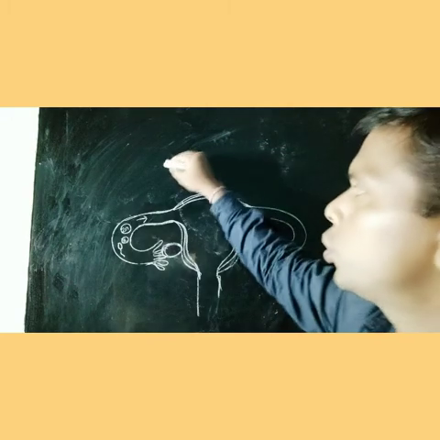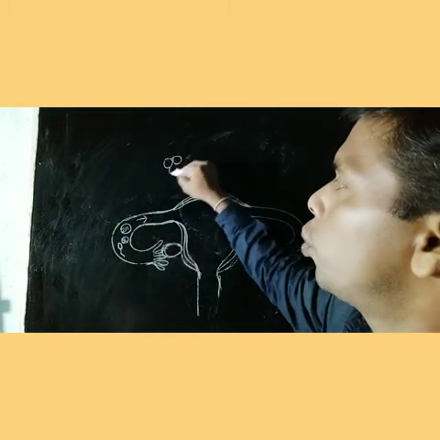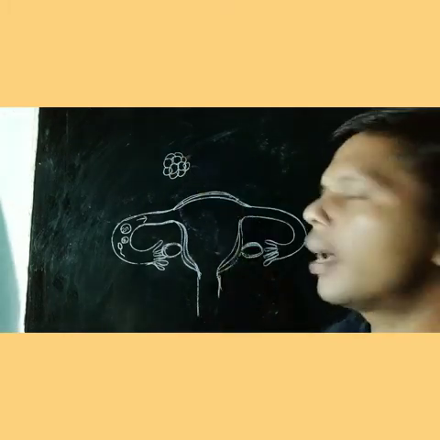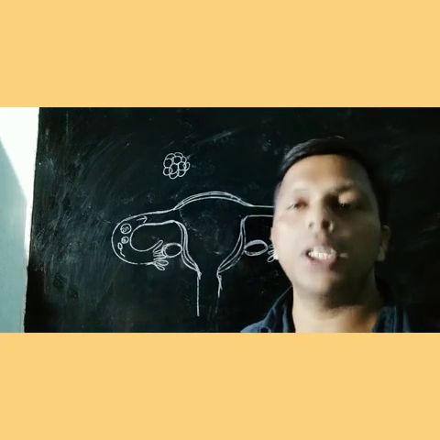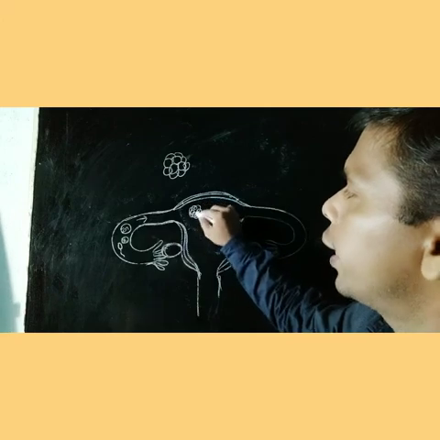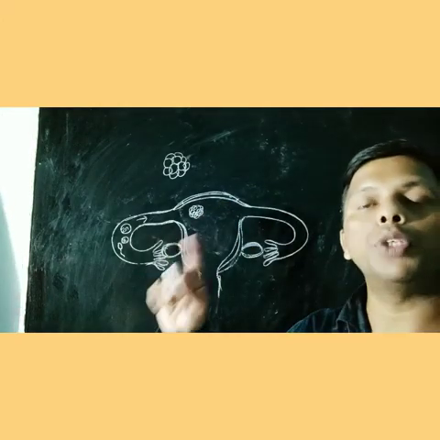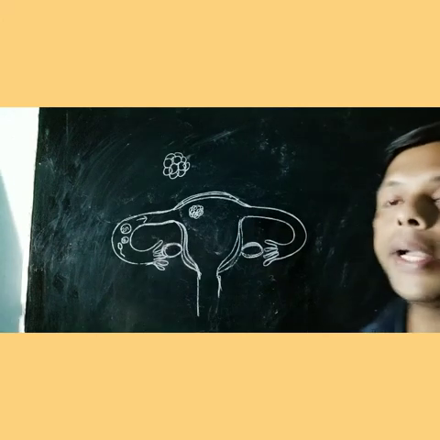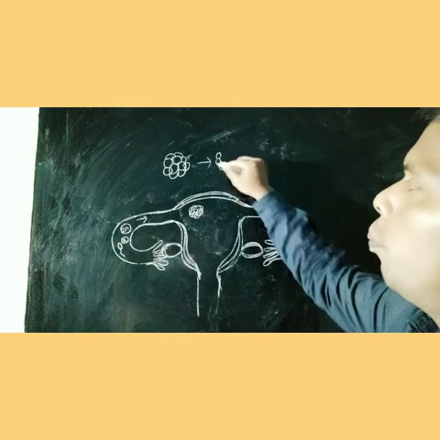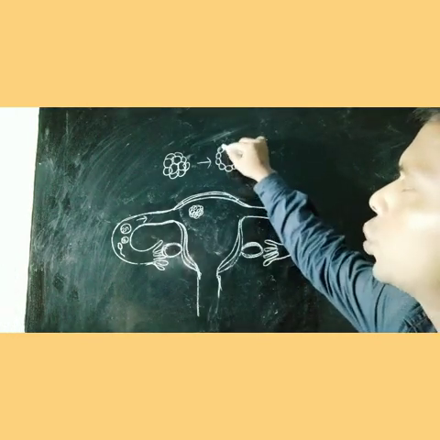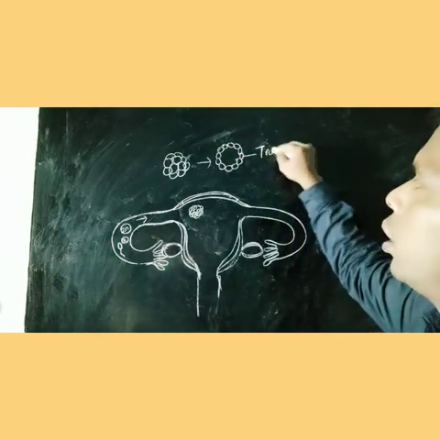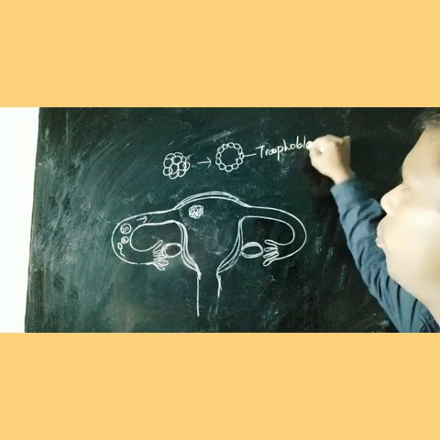Look here, suppose this is the morula, a mass of cells. The outer layer cells of the morula are called trophoblast. When the morula reaches the uterine cavity, it starts absorbing fluid. When the fluid is absorbed, it is converted into a blastula or blastocyst. The blastocyst consists of an outer trophoblast layer.